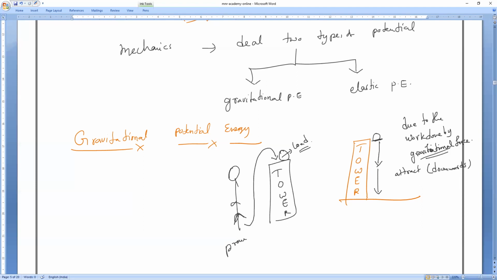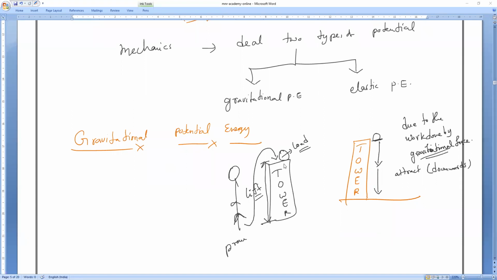Here we must apply a force. Is Mr. Pranav applying the force by gravitational force, or by using his body? He is lifting the body in the upward direction. He lifted the load and put it on the tower. His body is applying the force. Pranav has to apply force on the body in the upward direction, and only then will it be displaced through a certain height, from the ground to this height. Am I right or wrong?